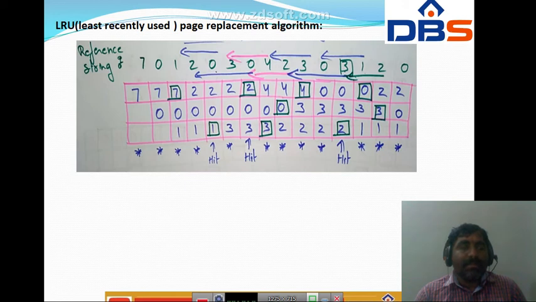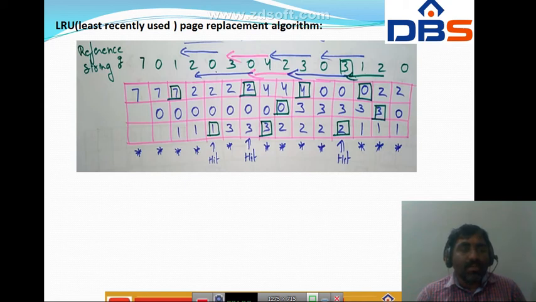We have to replace page number 3 with one of 2, 0, 1. Here 0 is most recent, 2 is recent, and 1 is least recently used, so we replace 1 with 3, giving 2, 0, 3. Again the CPU is demanding 0, and 0 is already there, so it is a page hit.